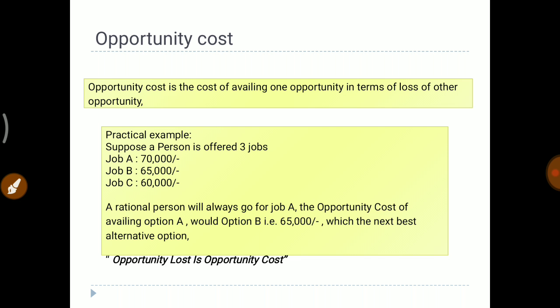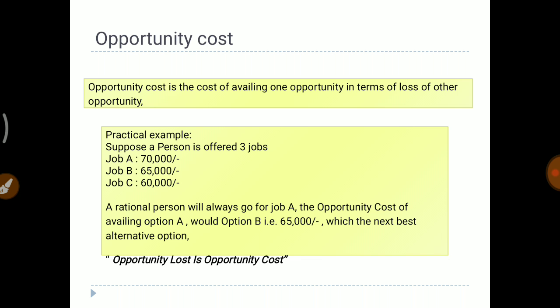Now, moving on to the next concept, which is opportunity cost. Opportunity cost is the cost of availing one opportunity in terms of the loss of another opportunity. Let us understand with a practical example. Suppose a person is offered 3 jobs. Job A offers him 70,000, job B offers him 65,000, job C offers him 60,000. A rational person will always go for job A. The opportunity cost of availing A would be option B, that is 65,000, which is the next best alternative.